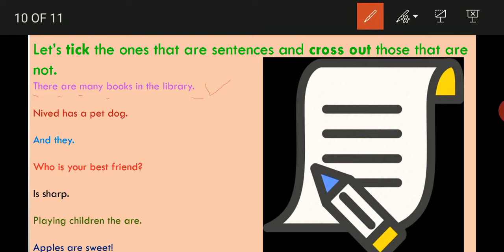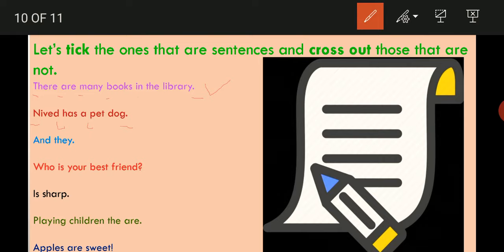Next one. Nived has a pet dog. So N is capital. In last full stop is there. In between two words space is there. And this is telling a complete idea, a complete message is given in this sentence.